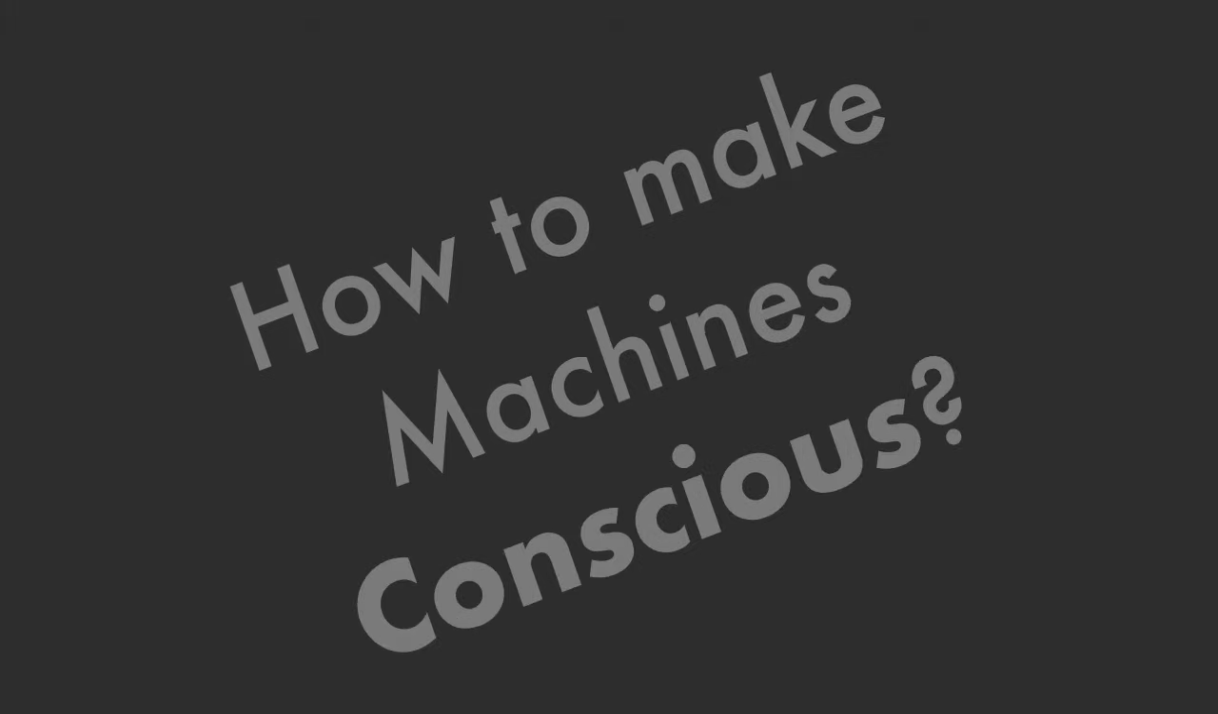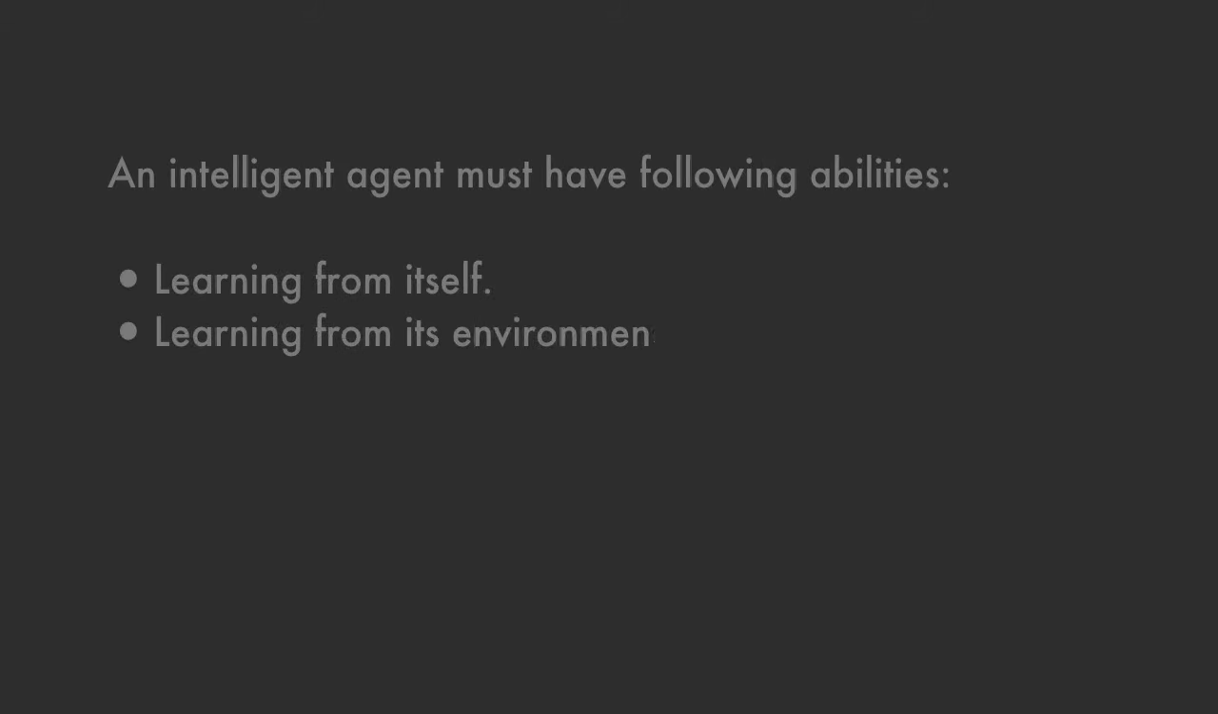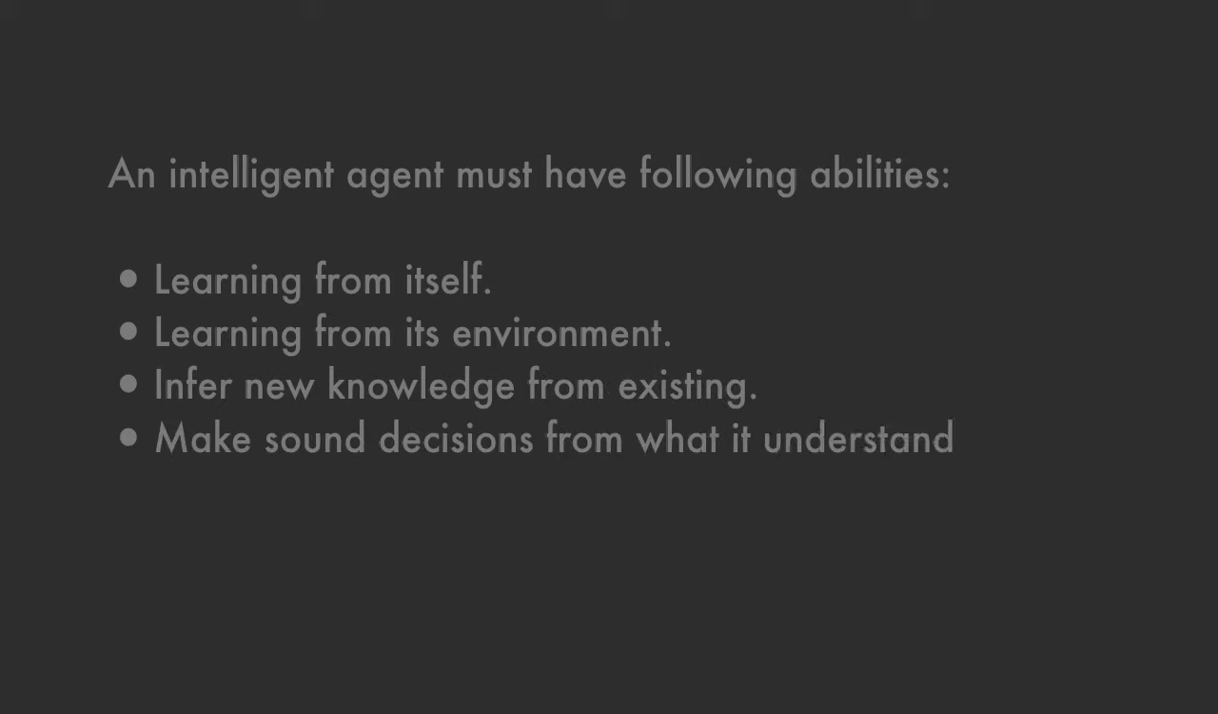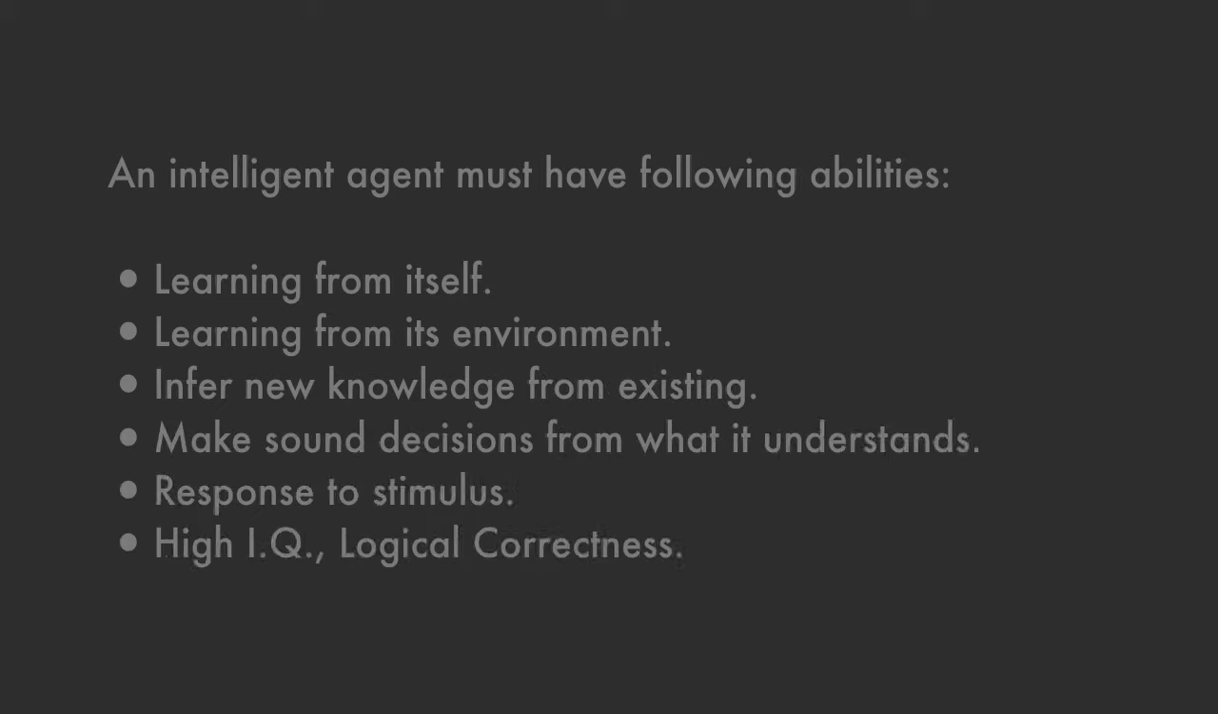Here we will talk about AI, how to make an AI agent, a machine that can think. I have been doing this research for some time now, and I am highly excited to share with you. The main questions that are posed over the years are how to make an intelligent agent, or how to make the machines conscious. An intelligent agent must have all these abilities to fulfill: learning from itself, learn from its environment, infer new knowledge from existing, make sound decisions from what it understands, respond to stimulus, high IQ, and logical correctness.